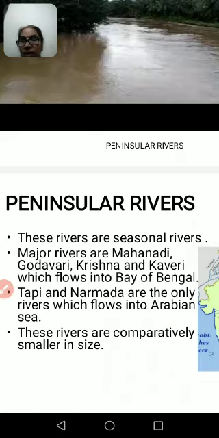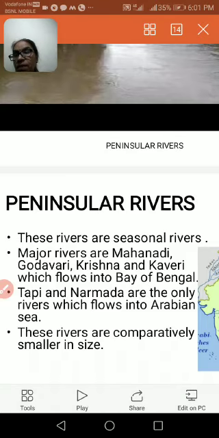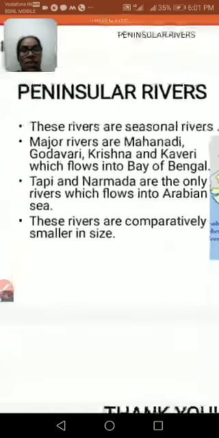The Himalayan rivers receive water from the rain as well as melting glaciers. The peninsular rivers depend on the amount of rainfall. So in this way, we have come to know about the difference between Himalayan rivers and peninsular rivers.